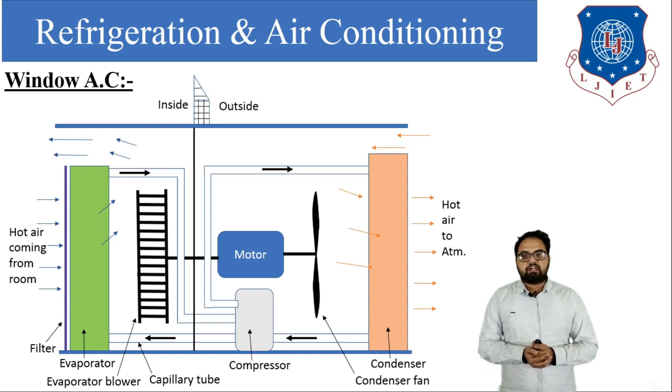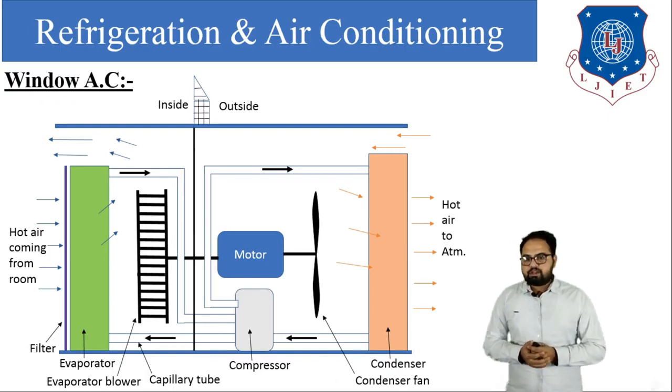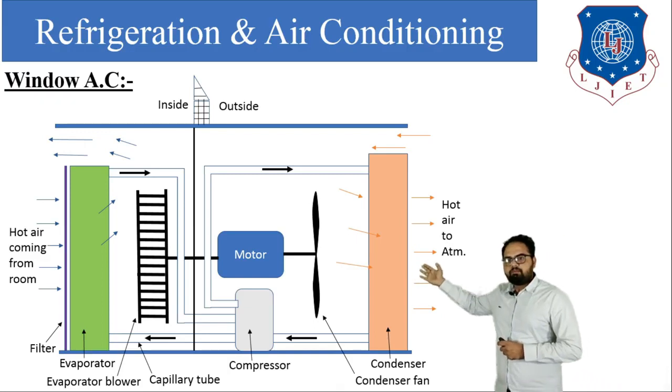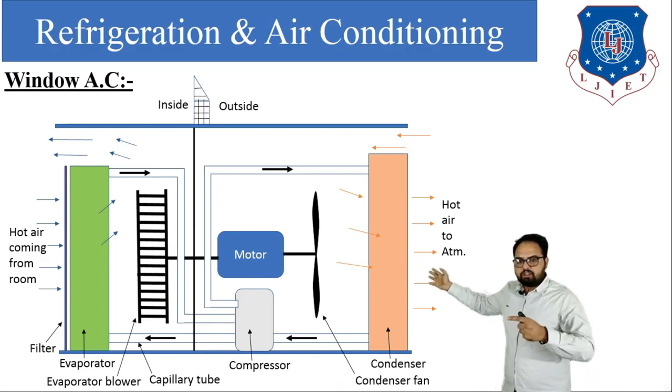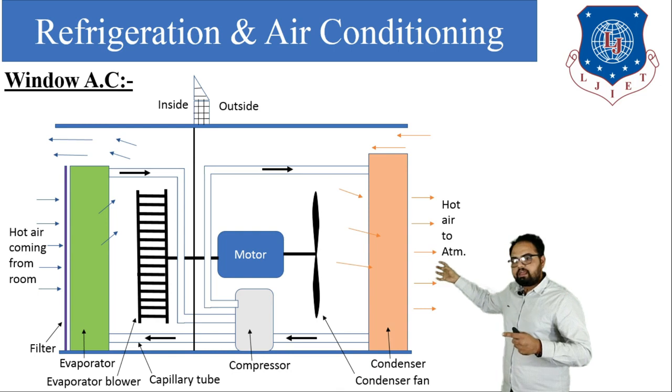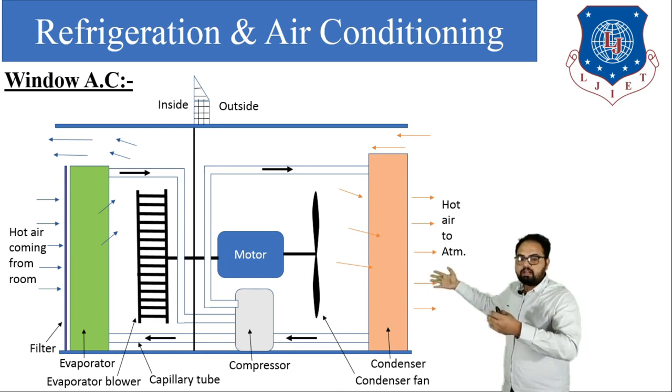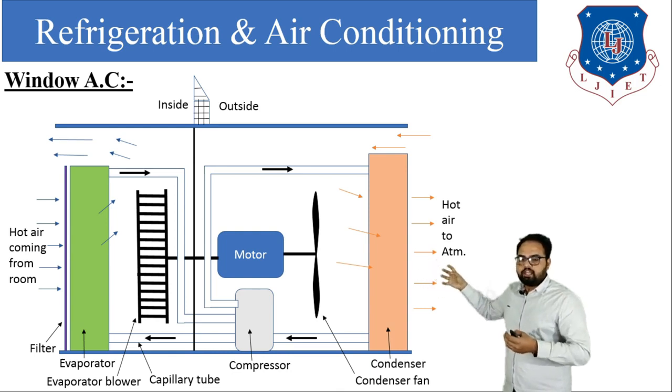So this is the second disadvantage of window air conditioner. So let's start the operation. In a window air conditioner, you can see the hot air coming from the room. As the blower rotates, there is a suction of air from inside the room.